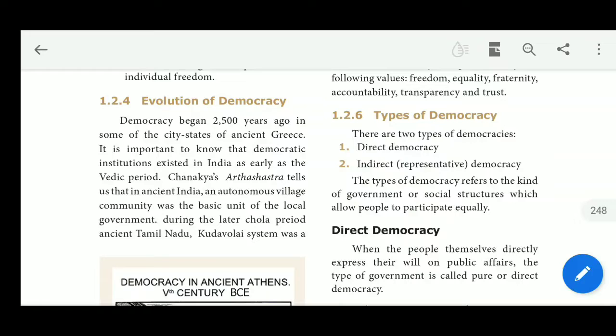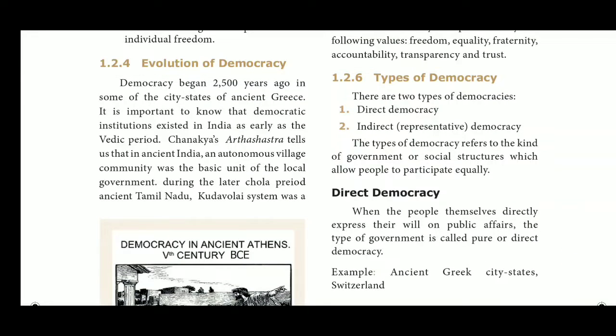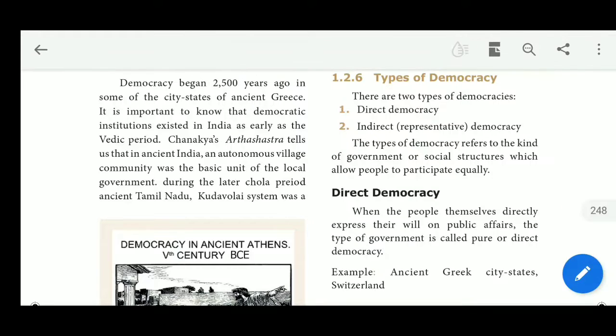So democracy is one of the famous forms of government in the world. We are going to discuss the evolution of democracy. What is the evolution, and when did it begin? These are the things we are going to discuss in this lesson. Democracy began 2500 years ago in some of the city-states of ancient Greece. There were many states in ancient Greece, and in one of the states this democracy began 2500 years before.